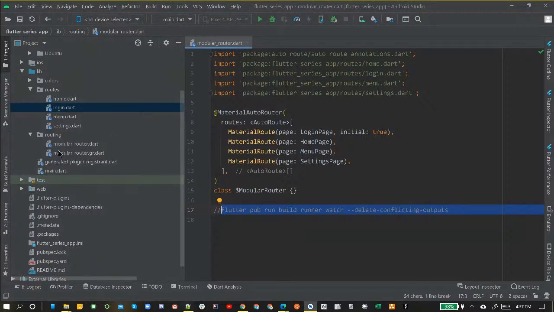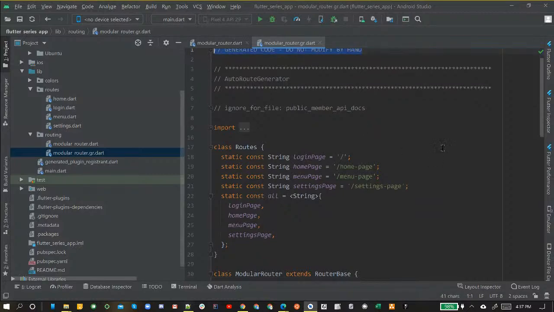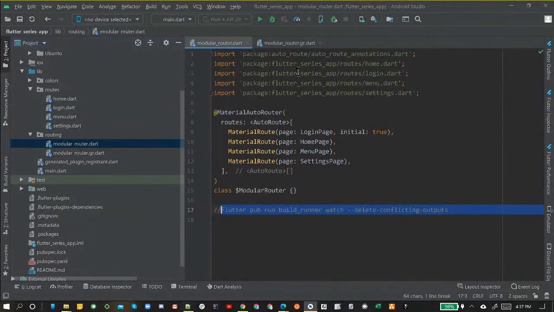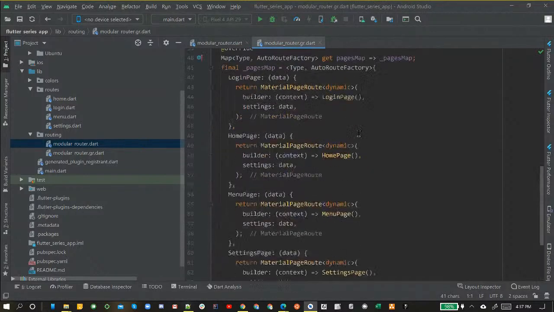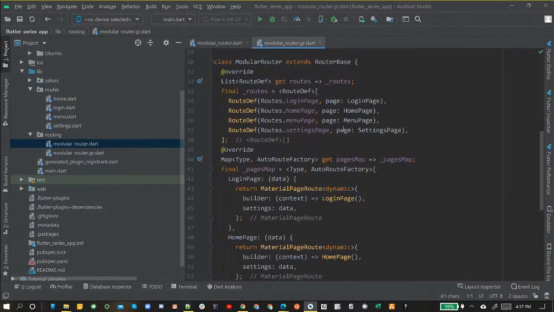So just go ahead and wait until you see this file that gets created underneath your modular router Dart file, the automatically created one, and let's open it up so we can see what's inside of it. Okay, so as you can see, it's generated code. At the top, it says do not modify by hand. All this stuff is automatically generated for us by using this file right here, our modular router file. So if you want to make changes, this is where you make them. And then you're going to need to run this again to create this again, okay?